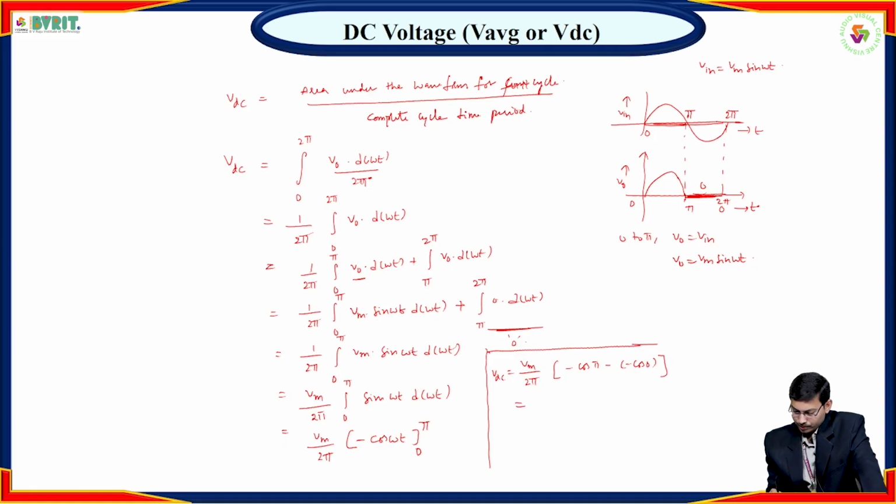That equals Vm by 2 pi times 1 plus 1, that is Vm by 2 pi into 2. The 2 cancels. So finally, the average DC voltage VDC equals Vm by pi.